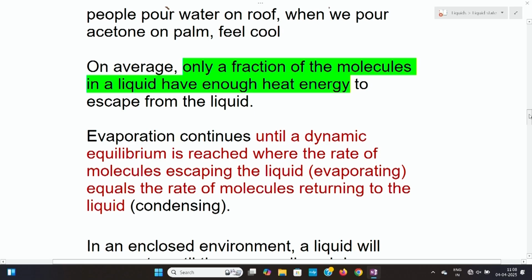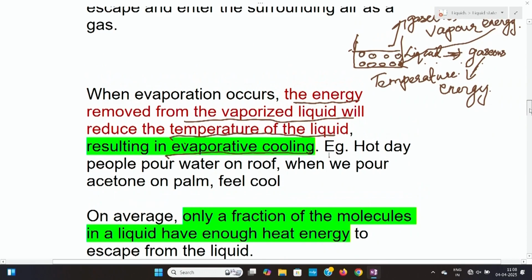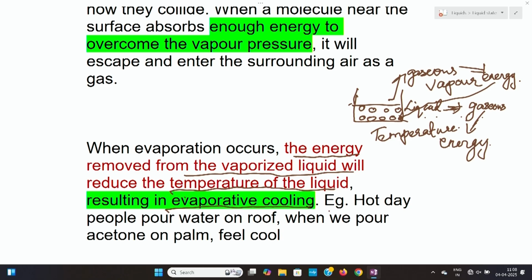Then when this evaporation happens, the surface liquid molecules are going to the vapor state, and this is continuing, and these vapor state molecules are also trying to come back to the liquid state. That will happen when our vessel is closed. When our vessel is closed, the molecules in the vapor state also will come into the liquid state.